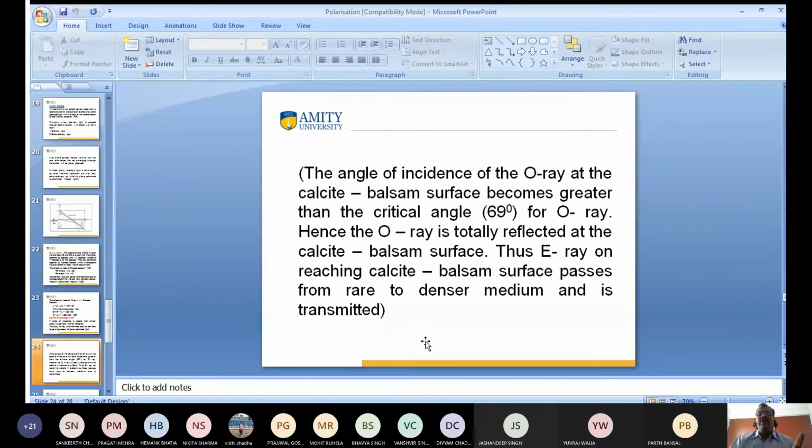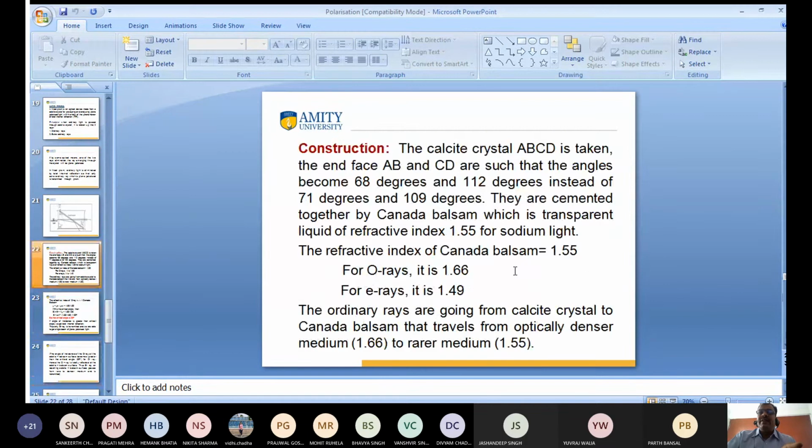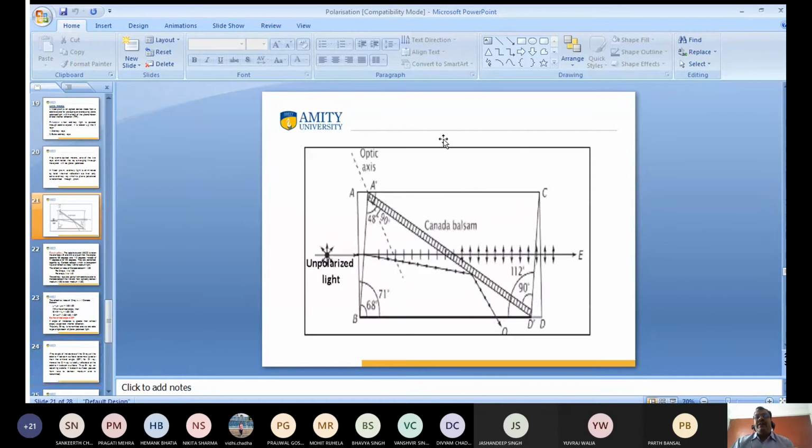So the angle of incidence of the ordinary ray at the calcite block and Canada balsam surface becomes greater than the critical angle, that is 69 degree for the ordinary ray. What is going to happen? The ordinary light is reflected back and the extraordinary light is transmitted, and we get single plane polarized light. This is the use of the Nicol prism.